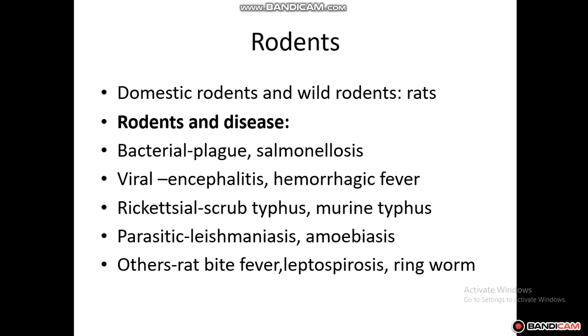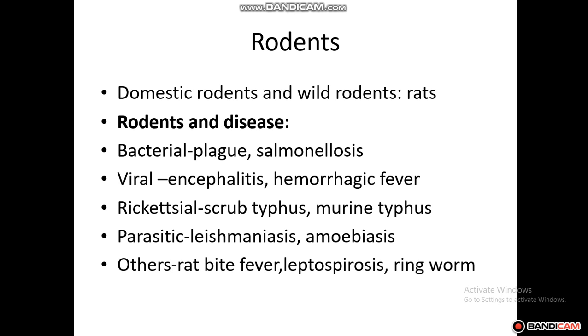So mainly domestic rodents and wild rodents are there, and the most common rodent which causes infection for us is the rat. So rats are the main causative organism for various kinds of diseases. So rodents and diseases: bacterial, it is causing plague, salmonellosis. If it is viral, it is causing encephalitis and hemorrhagic fever.